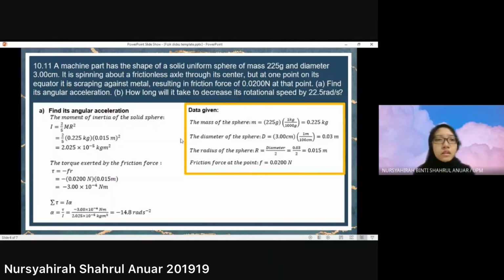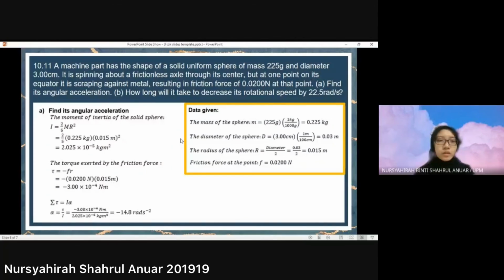To calculate the moment of inertia, we use the formula 2/5 multiplied by m, which is the mass of the sphere, and r squared, which is the radius of the sphere. We substitute the value of the mass of the sphere, which is 0.225 kilogram, and the radius of the sphere, 0.015 meter, into the formula, and then we get the moment of inertia of the solid sphere is 2.025 times 10 to the power of negative 5 kilogram meter squared.